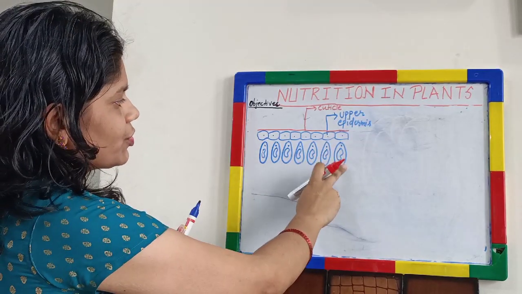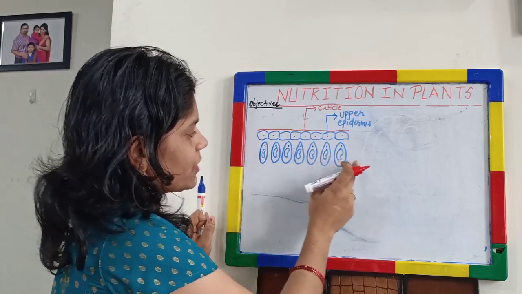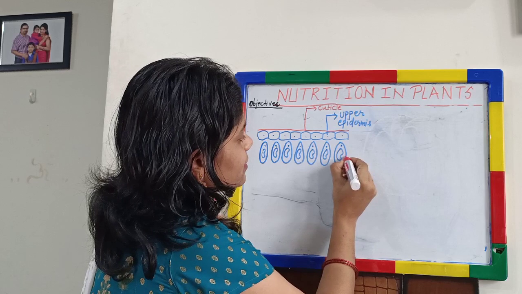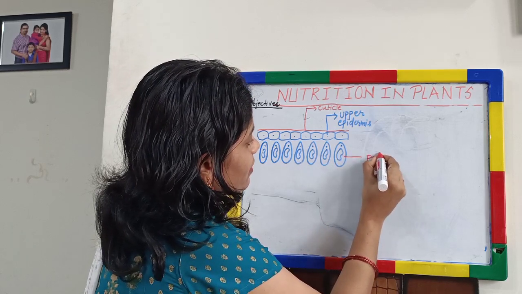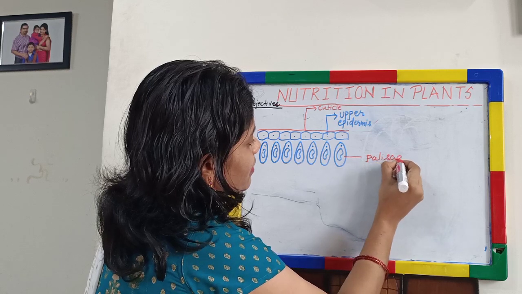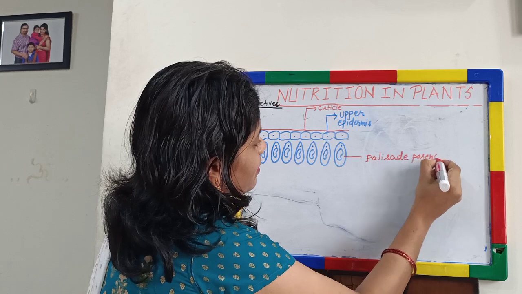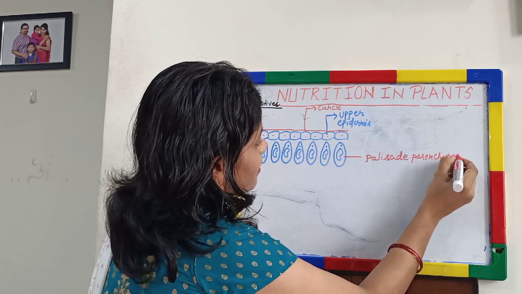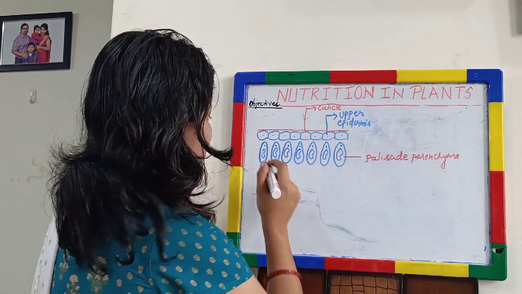These are the cells. You don't need to know its name, but still I am writing. It is palisade parenchyma. And what is the speciality of these cells? They are very rich in chlorophyll.